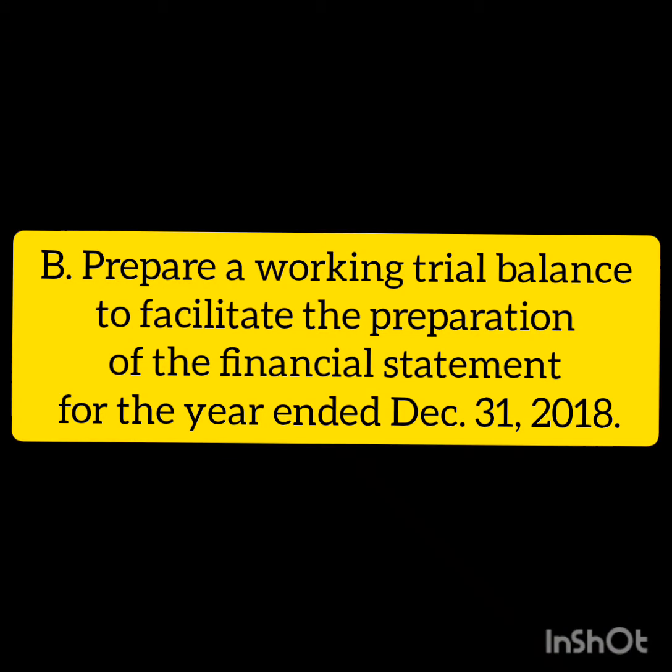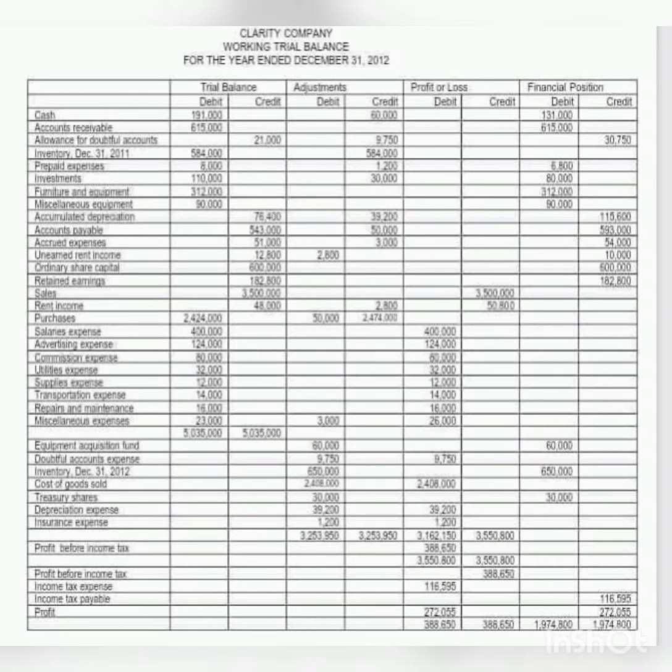Now let's proceed to the second requirement, which is to prepare a working trial balance to facilitate the preparation of the financial statements for the year ended December 31, 2018. Flashed on the screen is Clarity Company's working trial balance for the year ended December 31, with columns comprising trial balance, adjustments, profit or loss, and financial position.